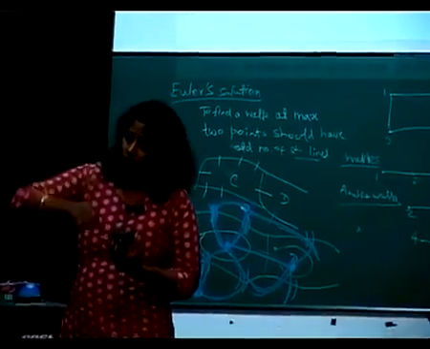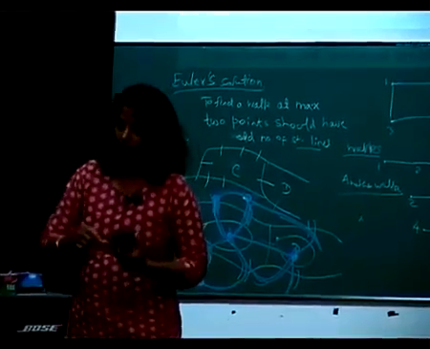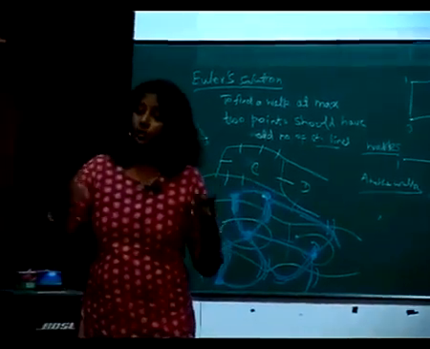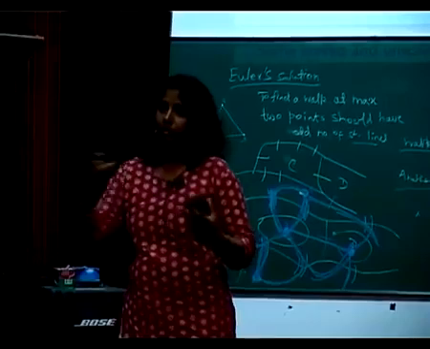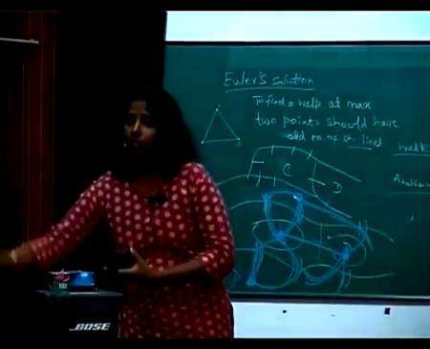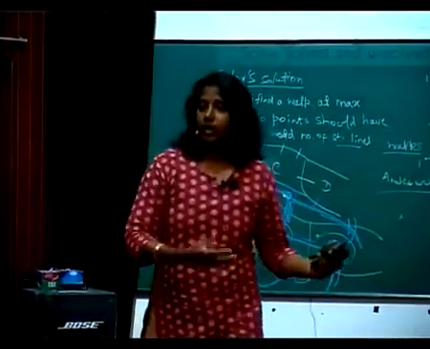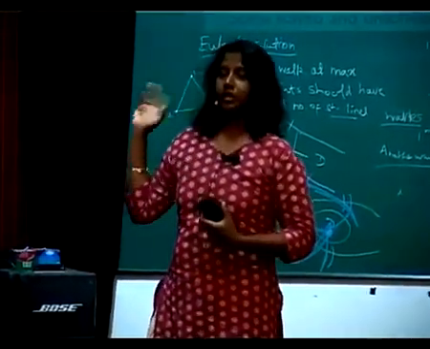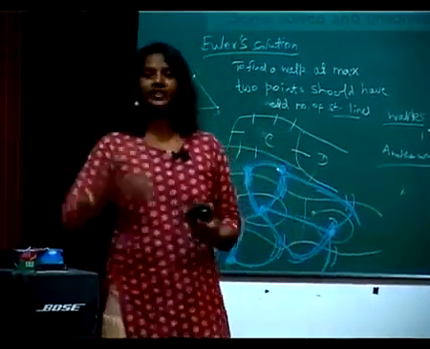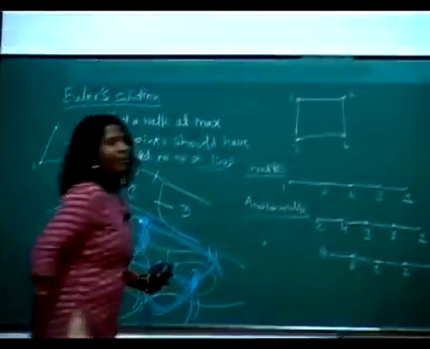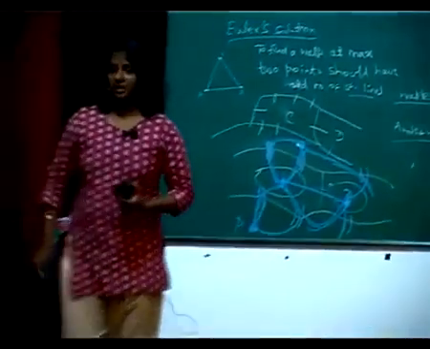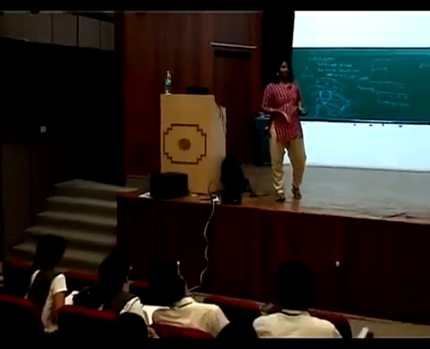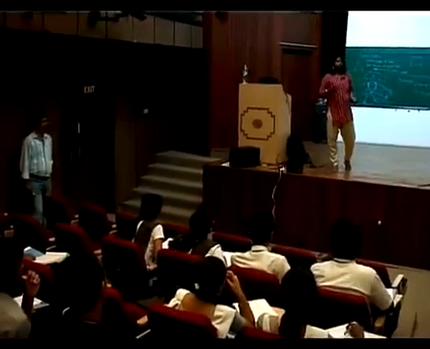Closed walk means start from a point and finish at the same point. Open walk means start anywhere, finish anywhere. So you describe when the closed walk exists, when the open walk exists, and all these properties, and then you try to see whether I explained it correctly or maybe I am wrong. If I am wrong, you mention it. Utilize library facilities.